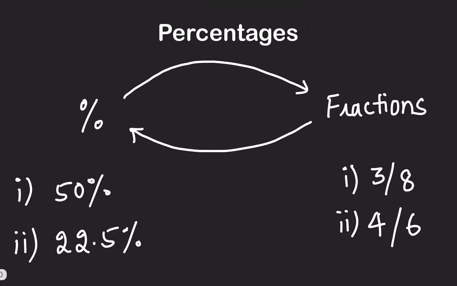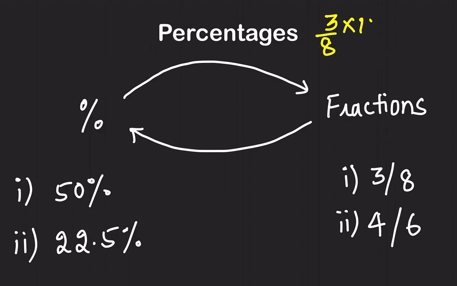Now moving on. If a percentage is given to you, you should know how to convert it into a fraction. And if a fraction is given to you, you should know how to convert it into a percentage. Just now in the last question, we were given a fraction. What did we do to convert it into a percentage?